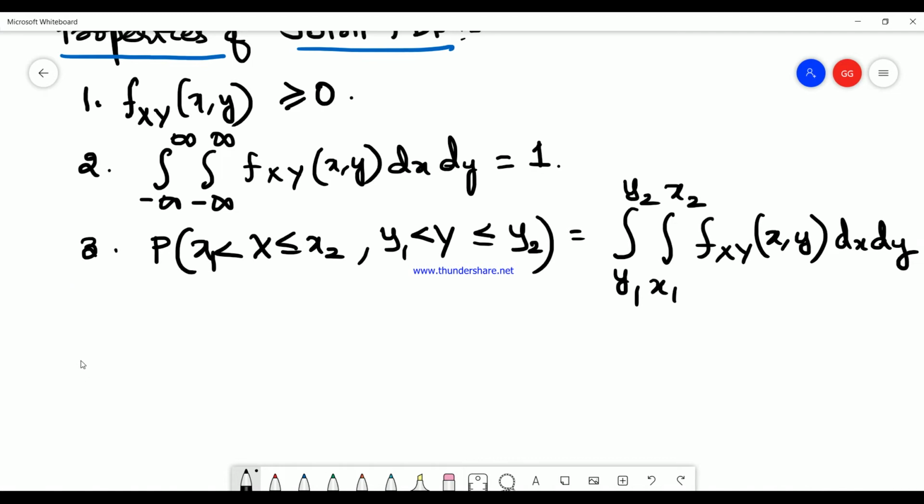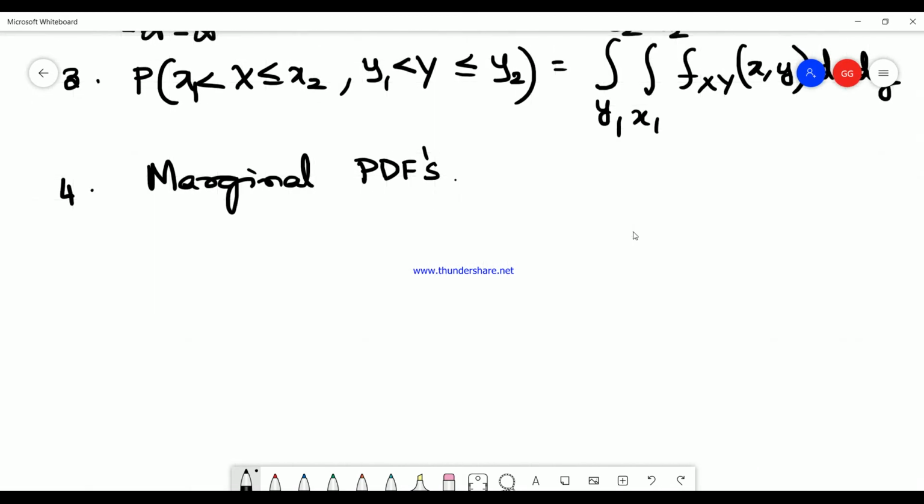Now the fourth property is to find the marginal PDFs. You can find the marginal PDF by integrating the joint PDF.